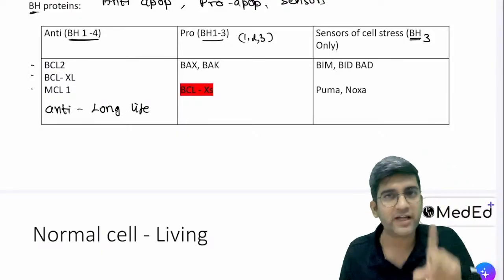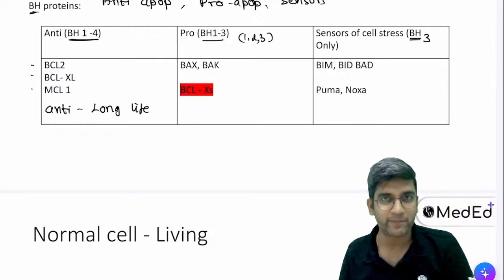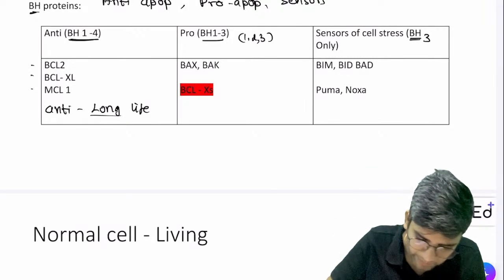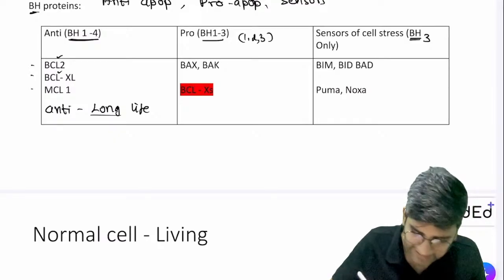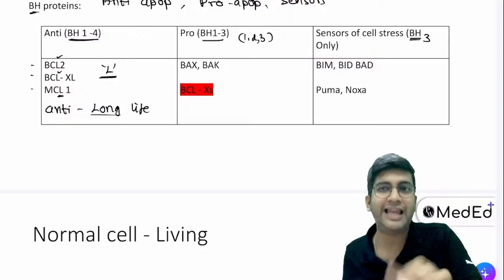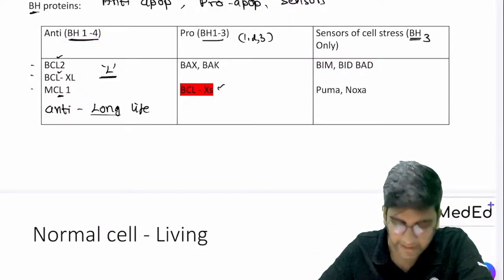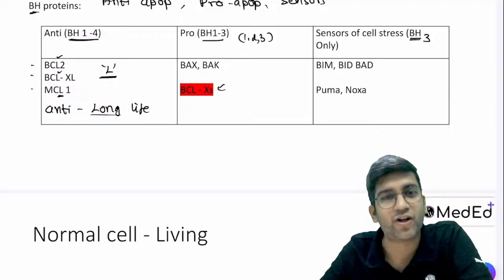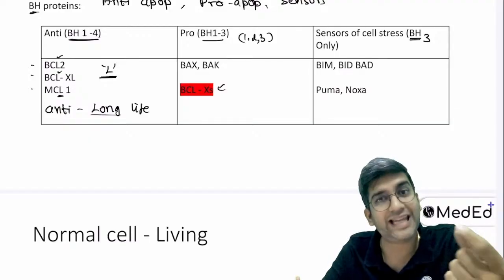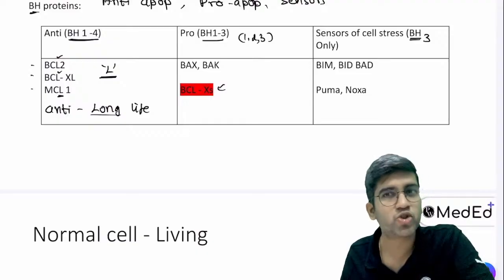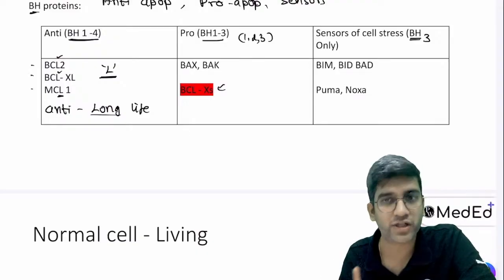Just a way to remember, if something has L in its name, it will be anti-apoptotic, right? So in other words, L is the clue: BCL2, BCLXL, MCL1, right? Most of the anti-apoptotic genes will have L in their name. Exception is this guy. The only problem with tricks is they will not stay there for a long time. I have one thing which is BCLXS. Maybe remember S for short. That is pro-apoptotic. Though it's not an important thing, this might confuse in an exam, right?